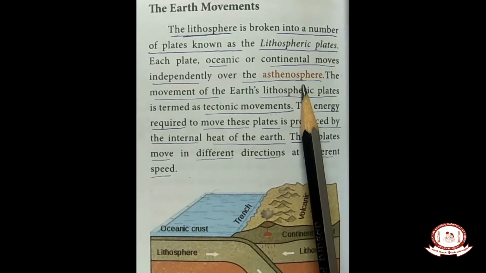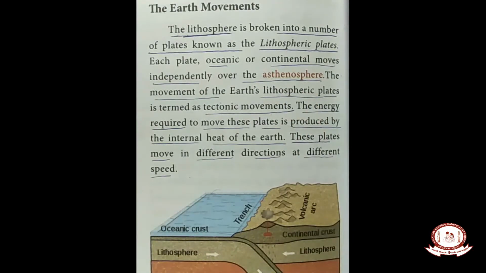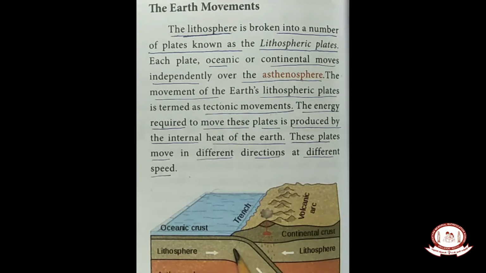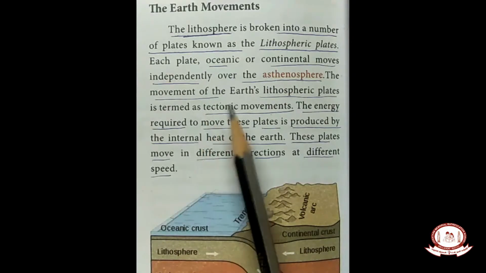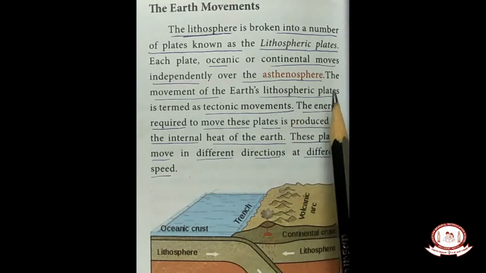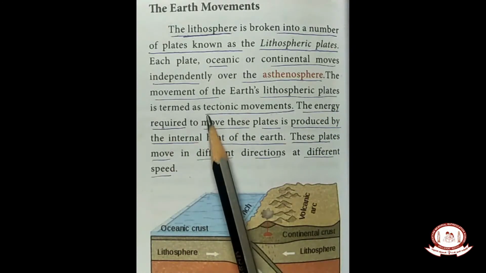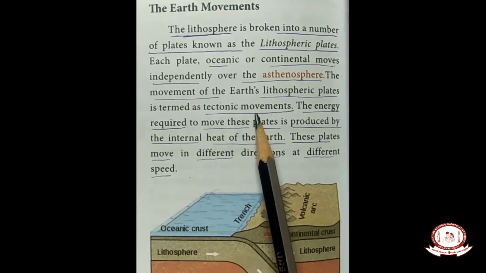Where is the asthenosphere? The asthenosphere is beneath the lithosphere. The asthenosphere is not moving. Only the lithosphere, the thin plate, is moving. Inside the earth, children, I am telling you. So the movement of the earth's lithospheric plates is termed tectonic movements.